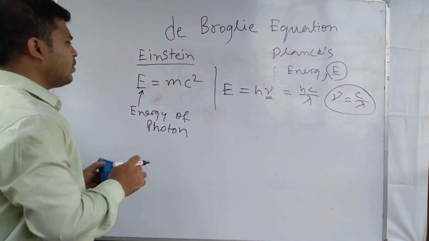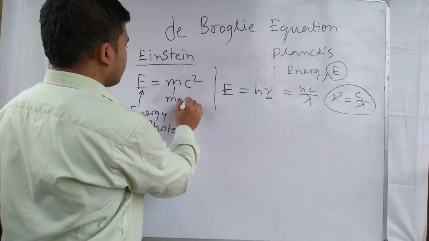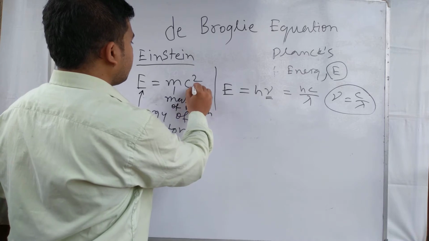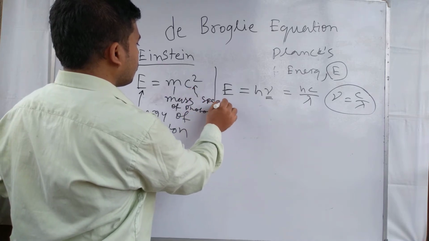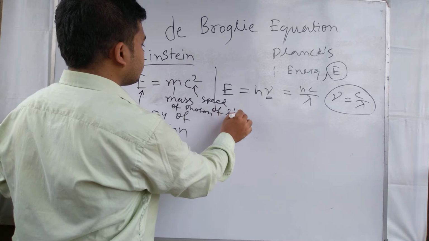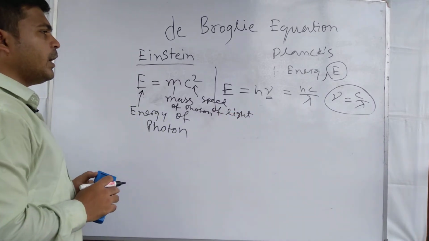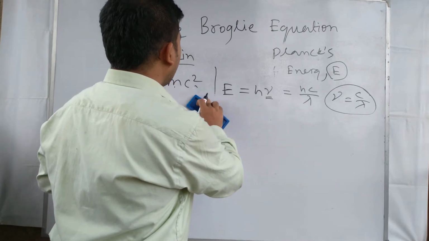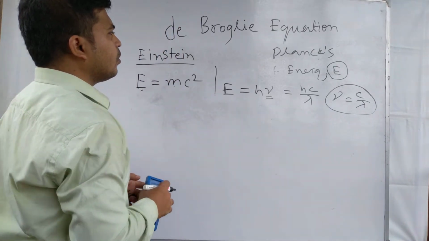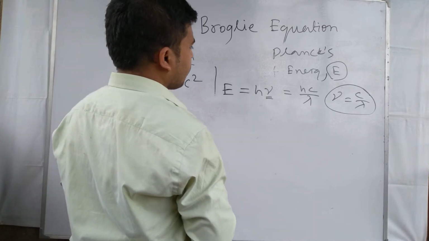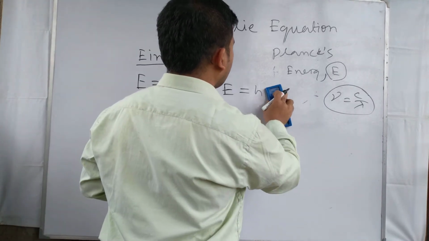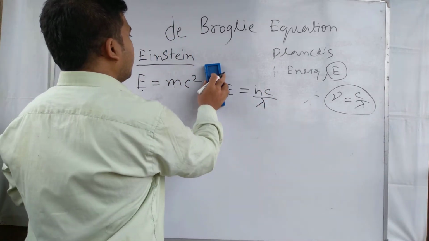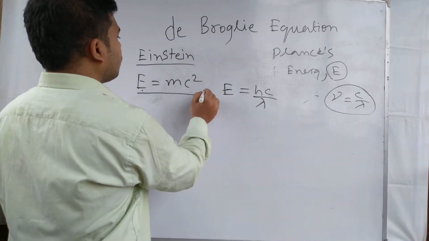Here E is the energy of the photon, m is the mass of the photon, and c is the speed of light. So from these two equations we can derive the de Broglie equation. One is E equal to hc by lambda, and another is E equal to mc².